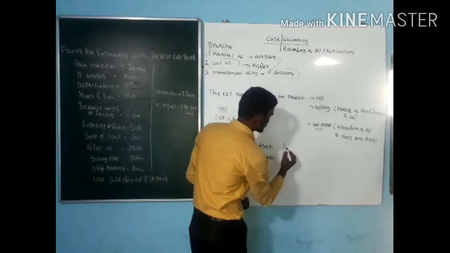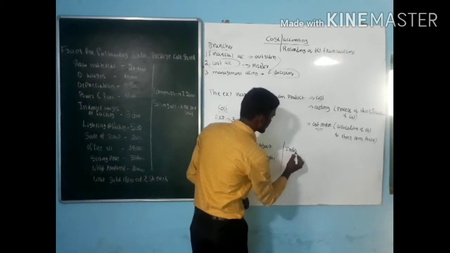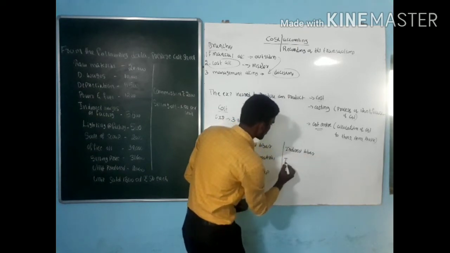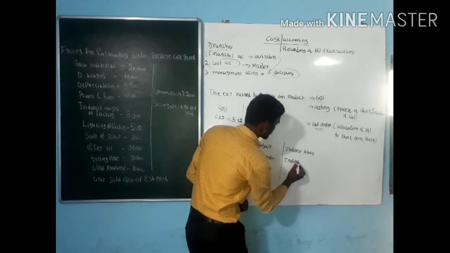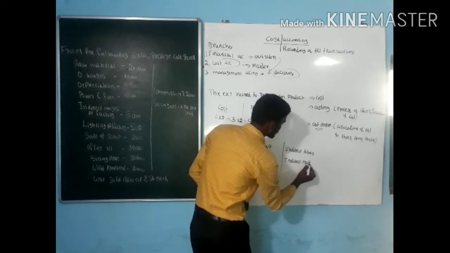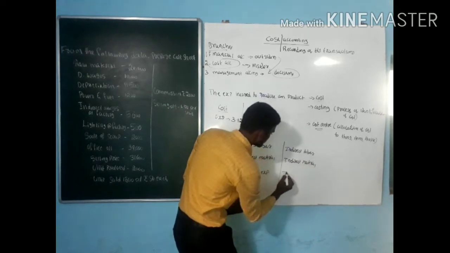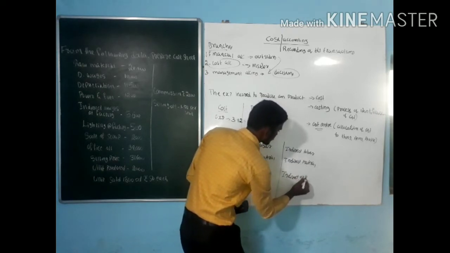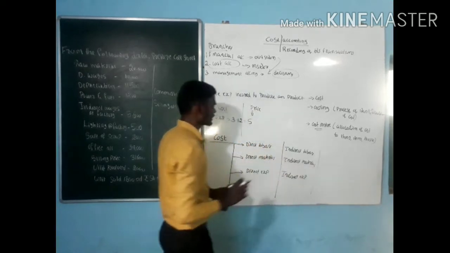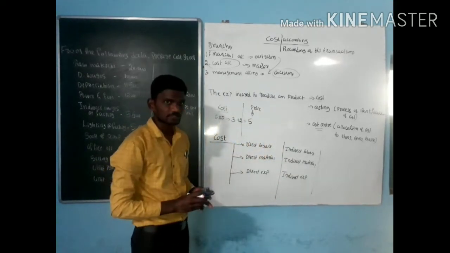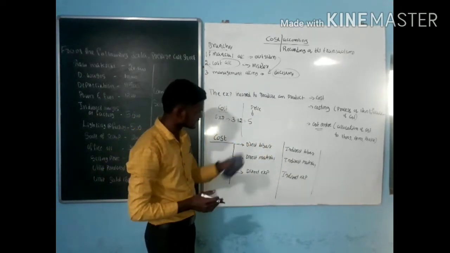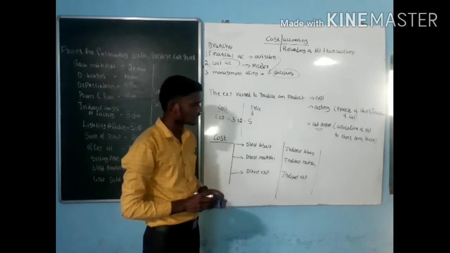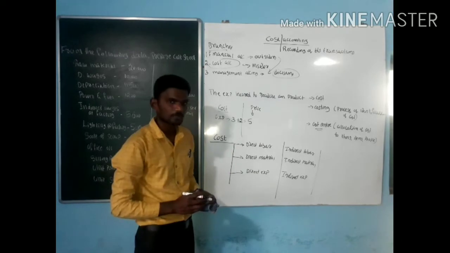Same way, we need to go for one more: indirect labor, indirect material, then indirect expenses. In books there are only three elements: labor, material, and expenses. Now we are dividing into six. One is direct labor, direct material, direct expenses. Same way, indirect labor, material, and expenses.